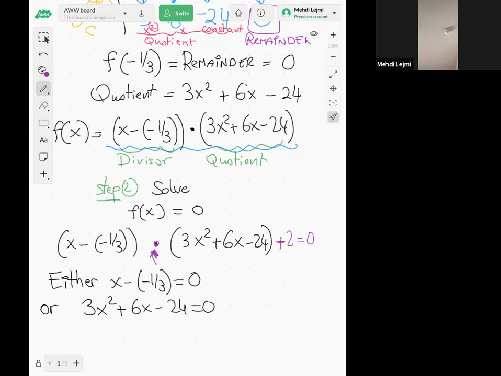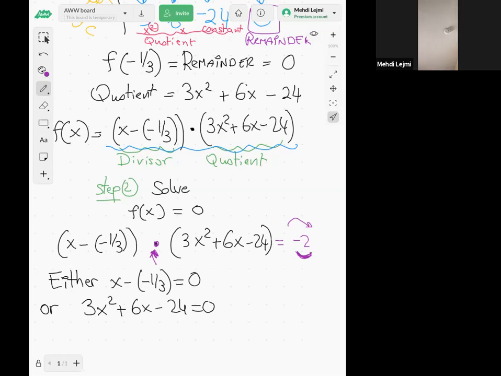And even if you move this +2 to the other side, that will be equal to -2. But if it's equal to some non-zero number, then you cannot say anything about these two factors. You cannot say that one of them is 0 or one of them is -2.